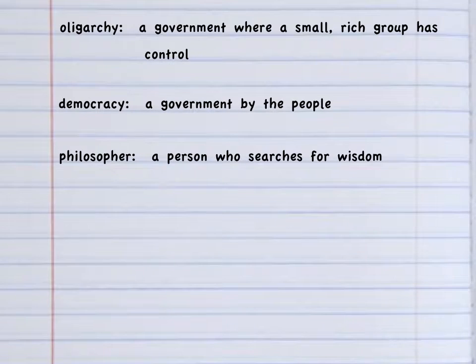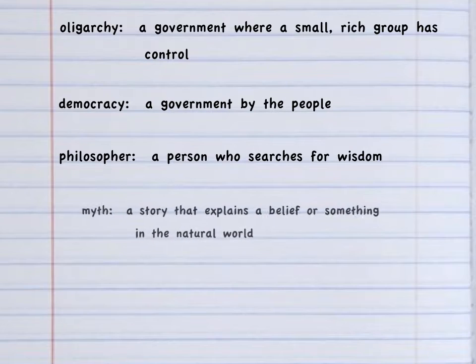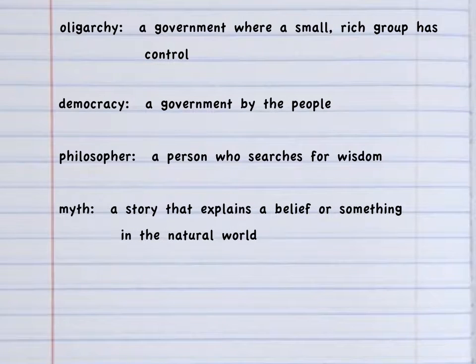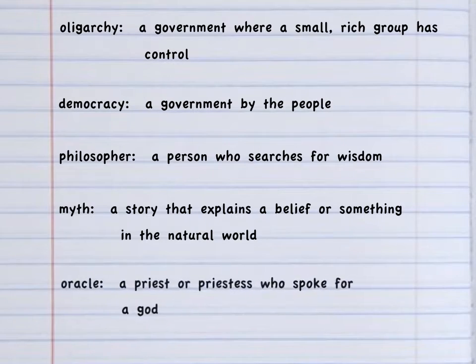A philosopher is a person who searches for wisdom. And a myth is a story that explains a belief or something in the natural world. We'll talk a lot about Greek myths, of course. And then an oracle is someone that the Greeks believed was a priest or priestess who could speak for the gods, kind of like a fortune teller or a future teller. We'll talk more about them as well.